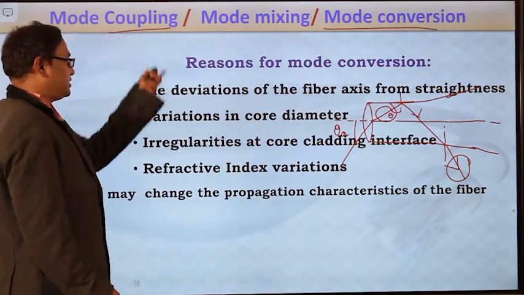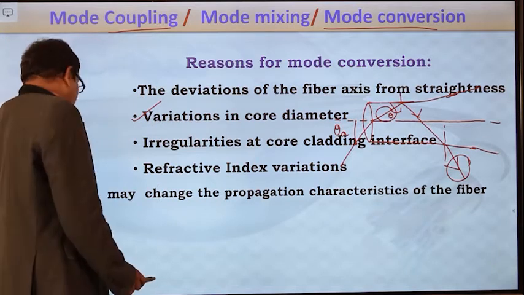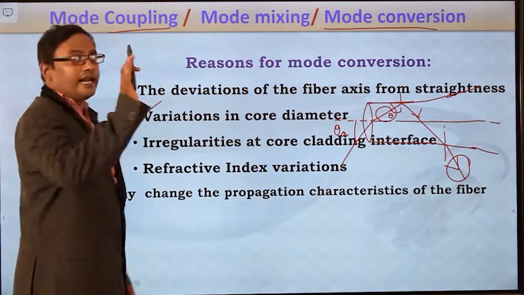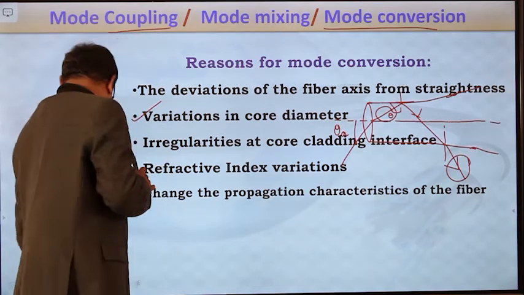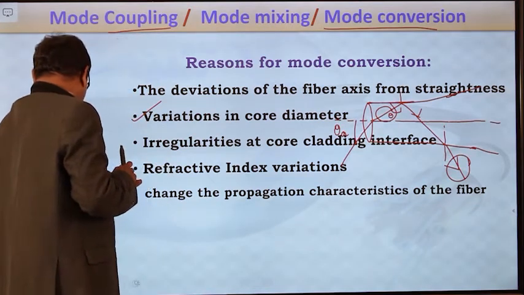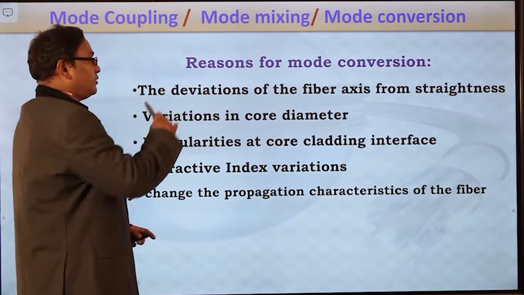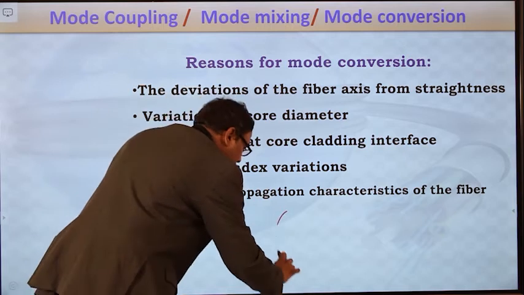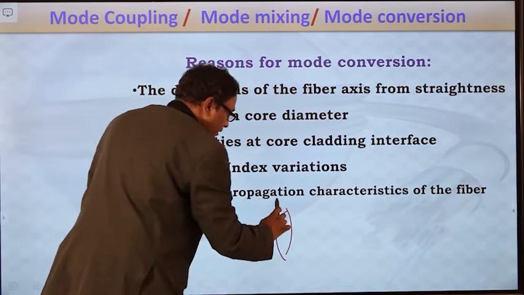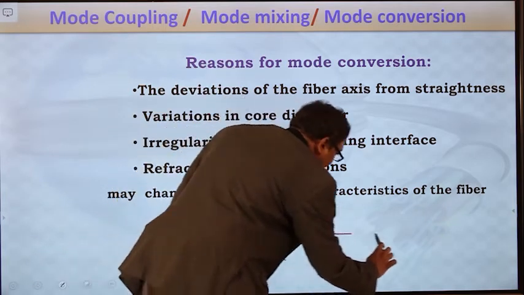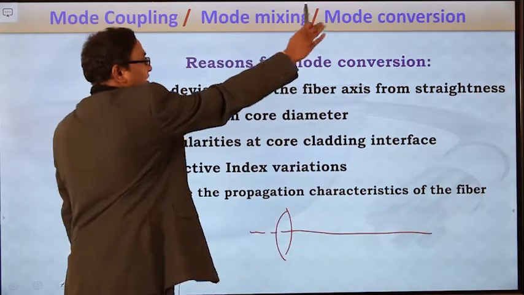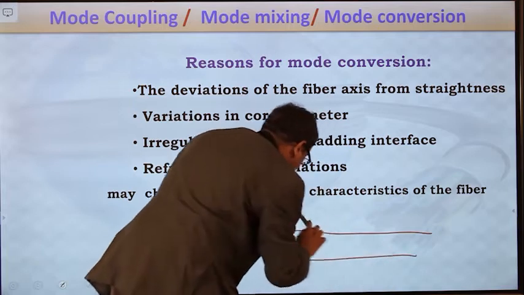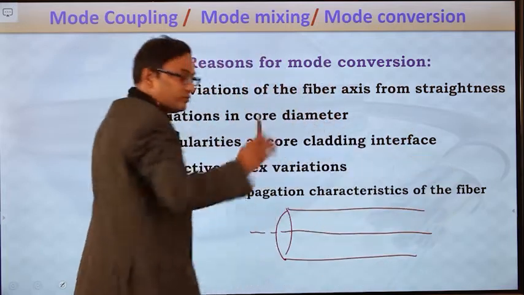So this is one of the reasons. And the third reason is, if there is an irregularity at the core cladding interface, then it also leads to mode conversion. For this, just consider an optical fiber cable whose fiber axis is always straight. The first condition is always straight, okay, no problem. And the core diameter is also uniform, okay, no issue.